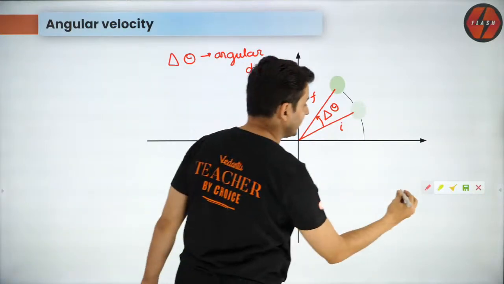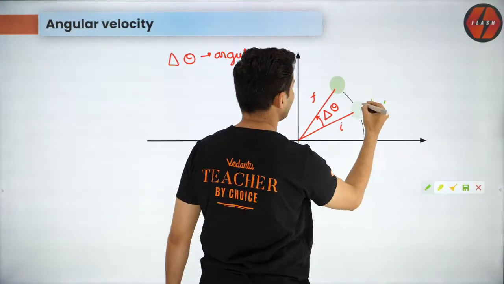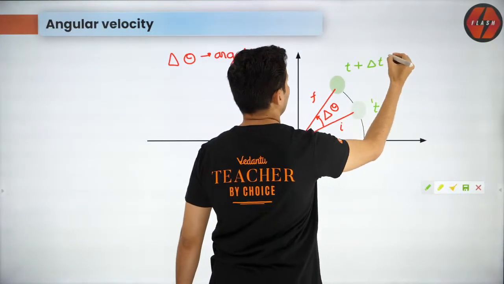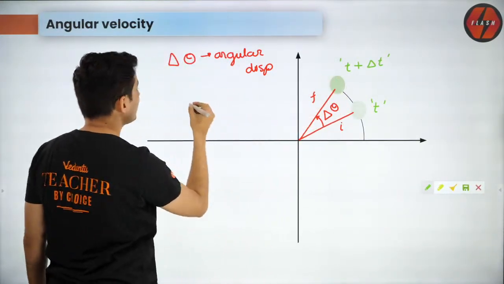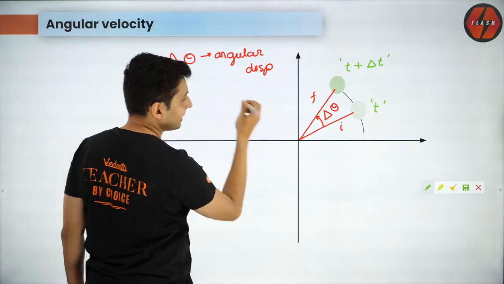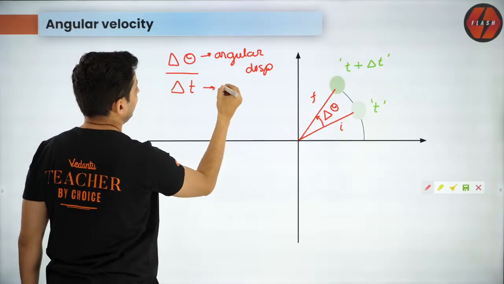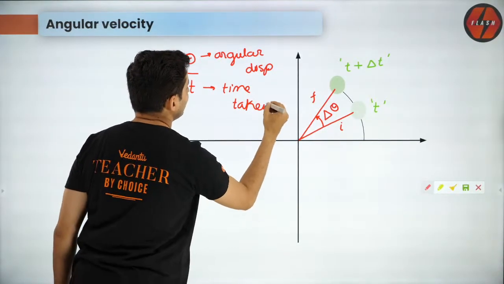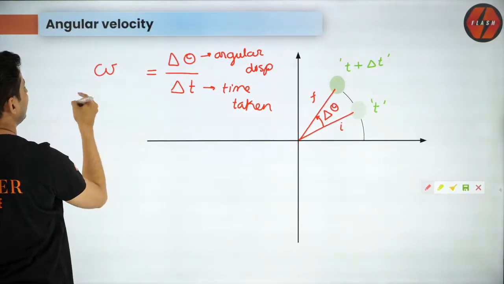But how much time did it take? Maybe when it started here, the time was t, and when it came here, the time was t plus delta t. So it has taken an extra time, delta t, to cover this. If I divide the angle by the time it has taken, that is called angular velocity, and the symbol for that is omega.